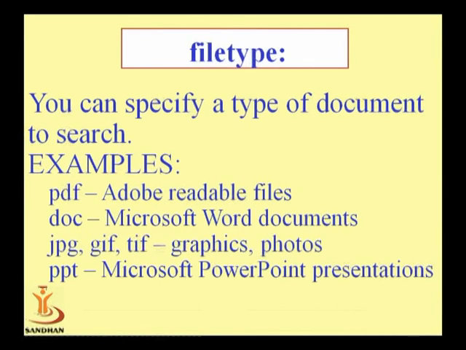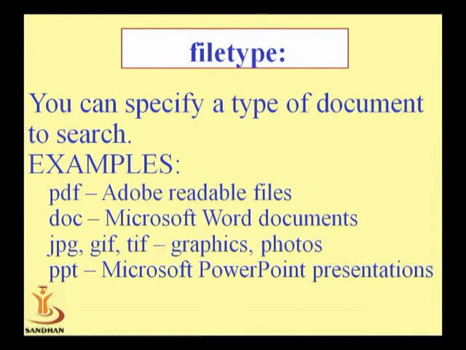Now next is file types. This one is also very useful right now, because it gives a specific document search. For example, when we look for a PDF file, at that time we have to just write some text, which we are looking for, and then .pdf. At that time it will give us only the PDF files. Then if we are looking for a doc file, means a Microsoft Word file, at that time we have to give the extension, that is .doc.